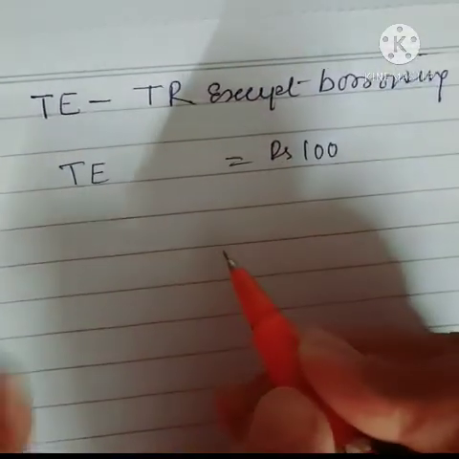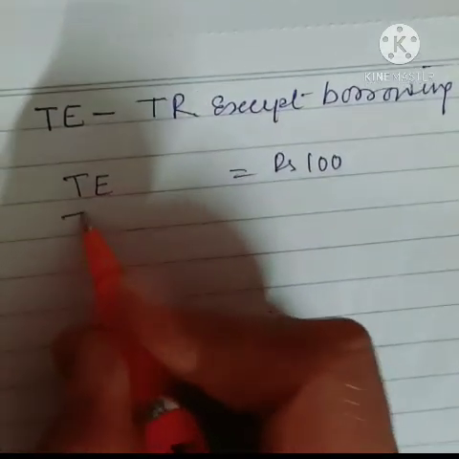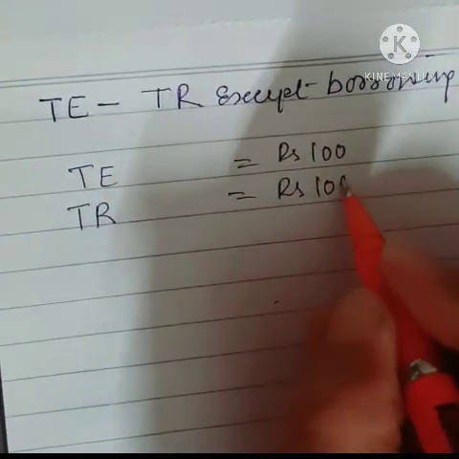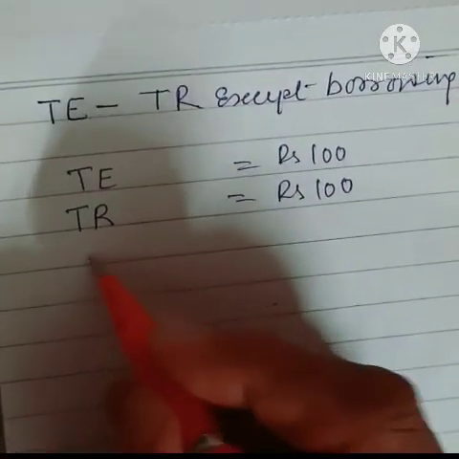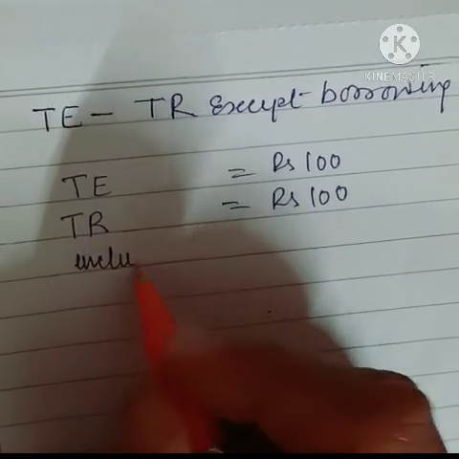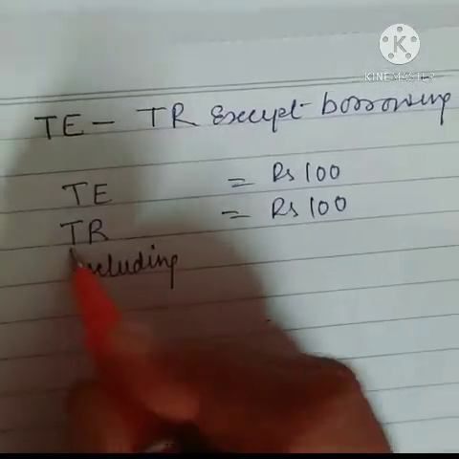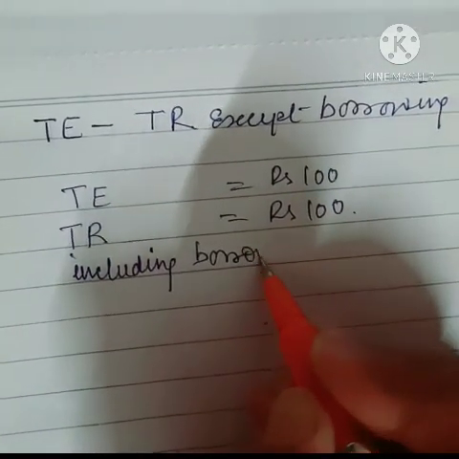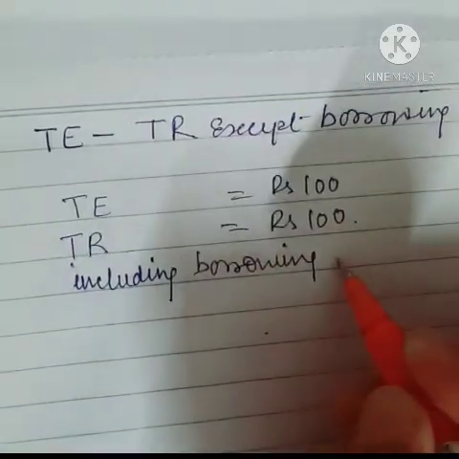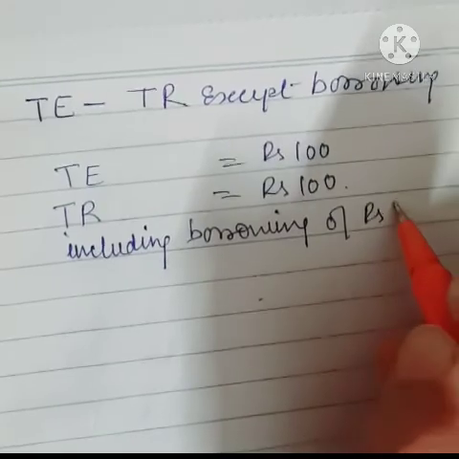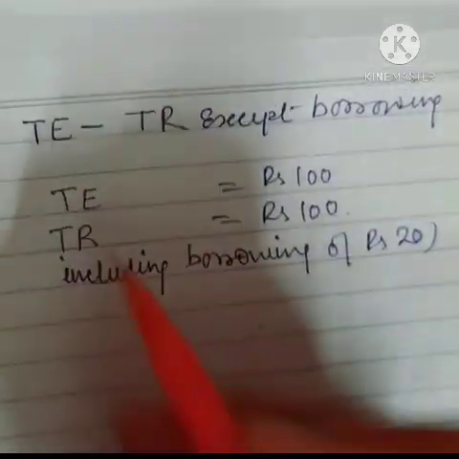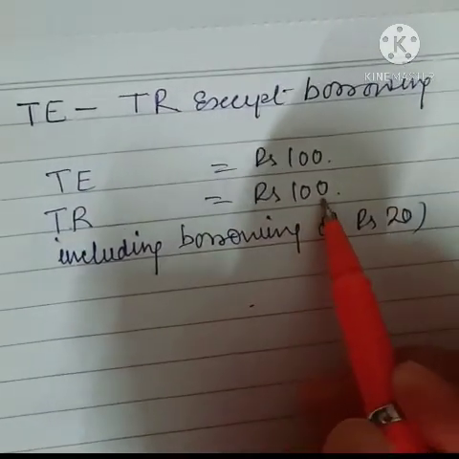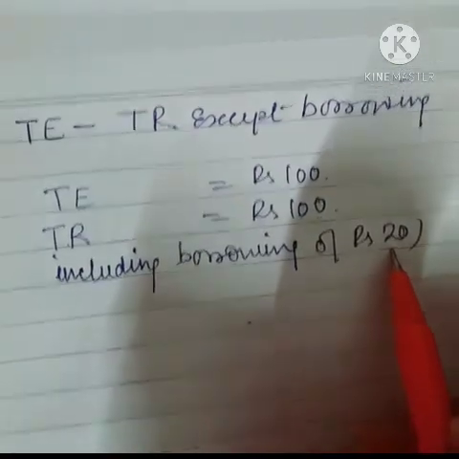100 children. With a small value we'll understand, and total receipts of the government, they are also equal to rupees 100. Now this 100 is including borrowing. In this 100 borrowings are also included, of rupees 20. I hope I am clear. Total expenditure is equal to 100 rupees. Total receipts of the government is equal to rupees 100. But this 100 is incorporating borrowing of rupees 20 of the government.